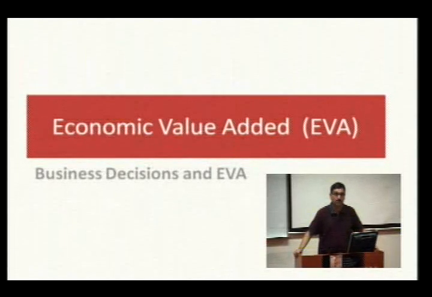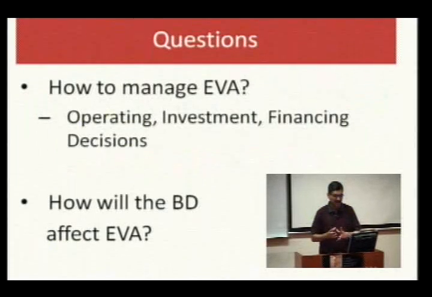Sometime back we discussed a concept called economic value added, how it is calculated and how different it is from the normal accounting profits. But in today's session, we would like to discuss how business decisions will affect the economic value added and how EVA can be managed. We know that EVA is a comprehensive measure, so it can be managed by managing operating decisions, investment decisions and financing decisions. But as I mentioned, the focus is to understand some specific business decisions and their effect on the EVA.